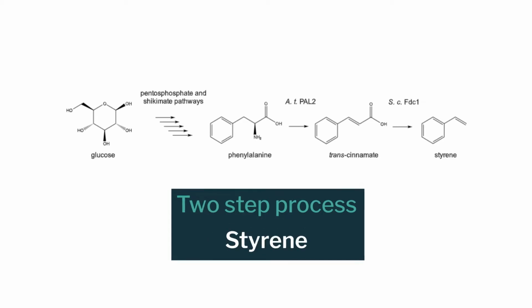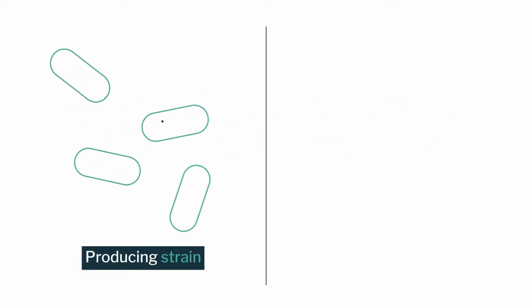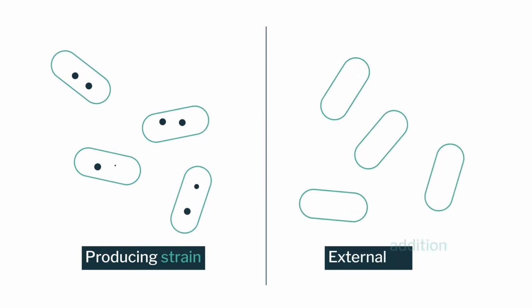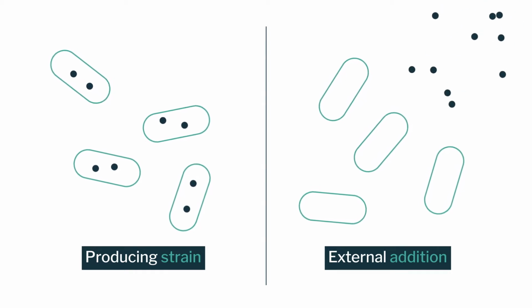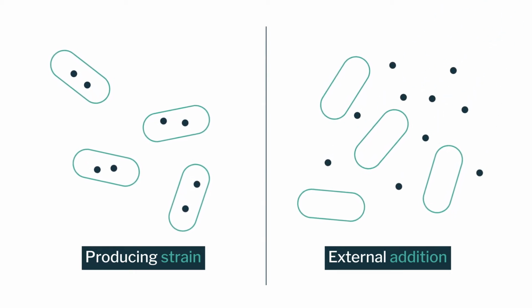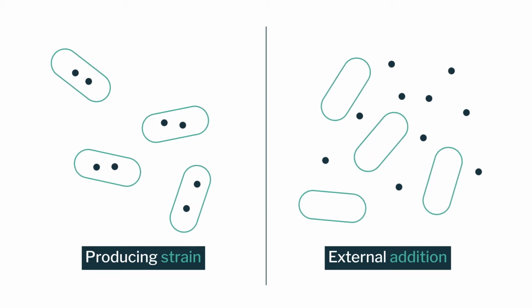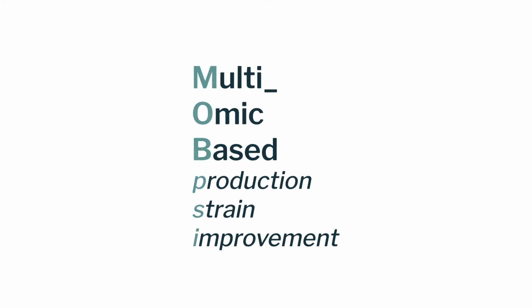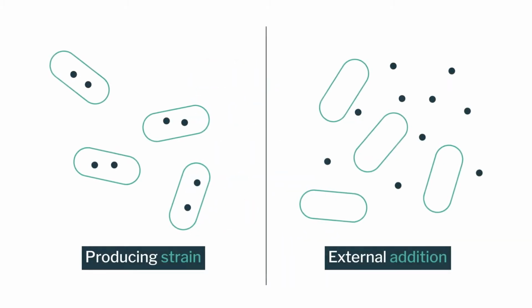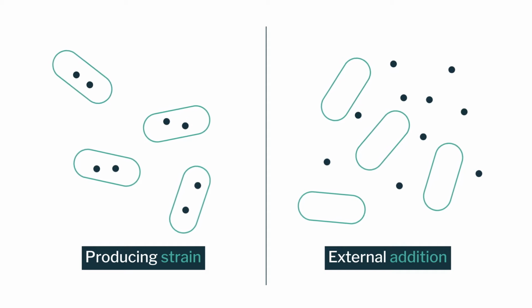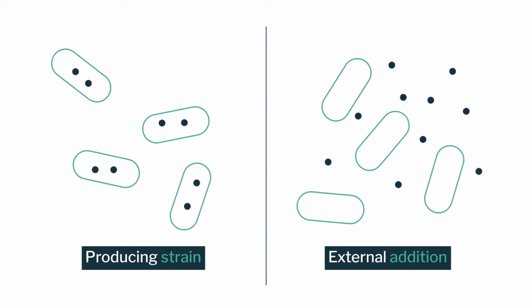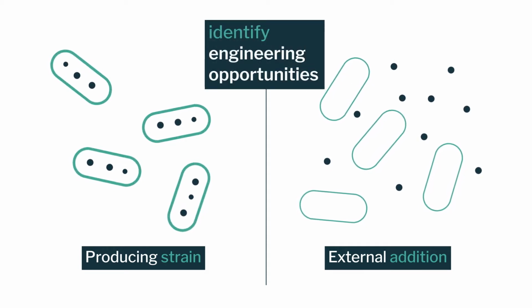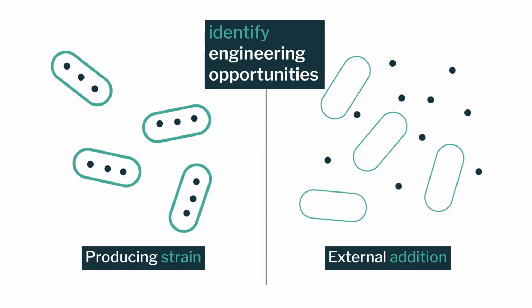Multi-omics analysis of the styrene-producing strain was compared to a non-producing control strain expressing inactive enzymes to reveal the response to product toxicity during production, as opposed to the conventional exogenous chemical addition, in a strategy termed multi-omic-based production strain improvement, or MOBSI. By evaluating producing strains in downscale bioprocessors rather than flask cultures with external additions of toxins, MOBSI can be used to identify engineering opportunities relevant to an industrial fermentation.